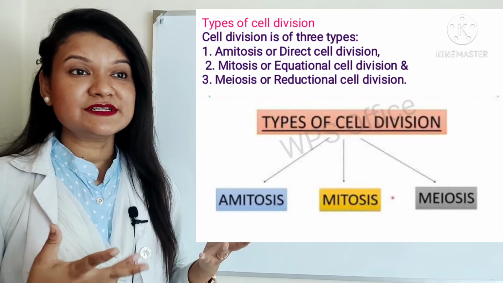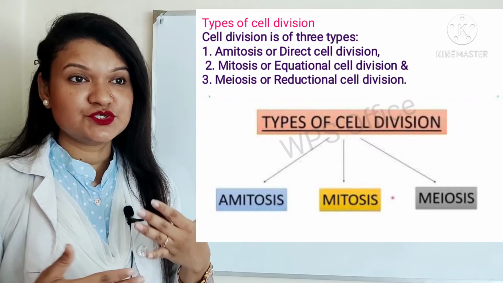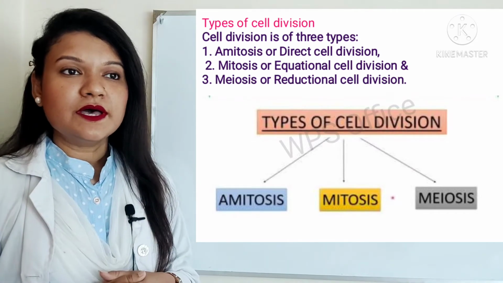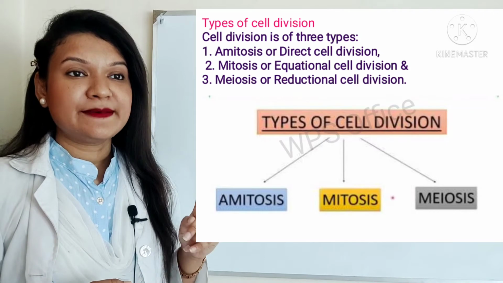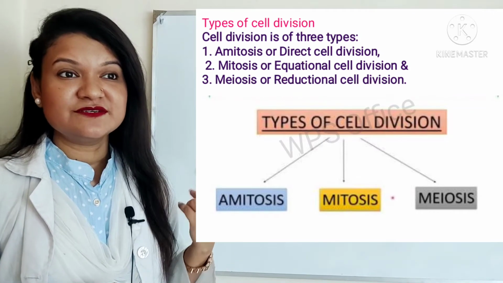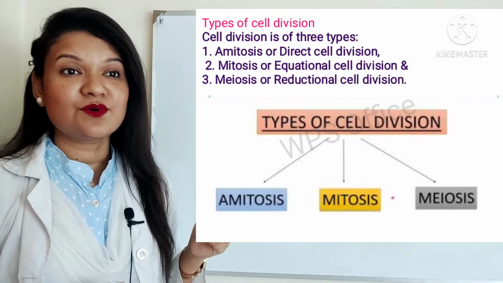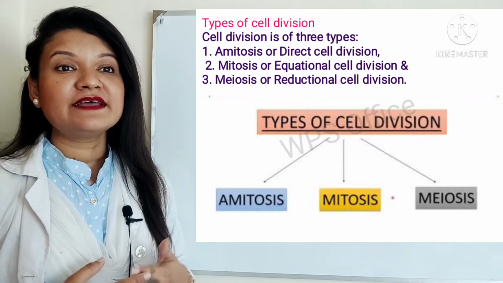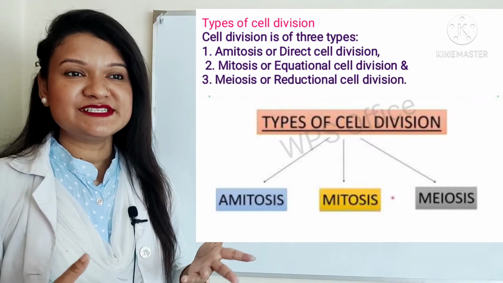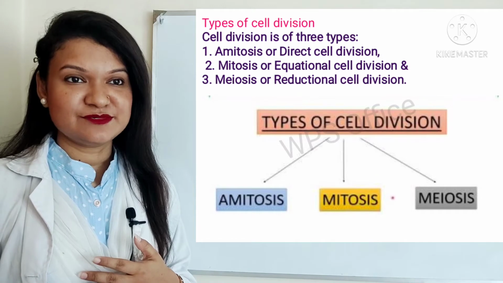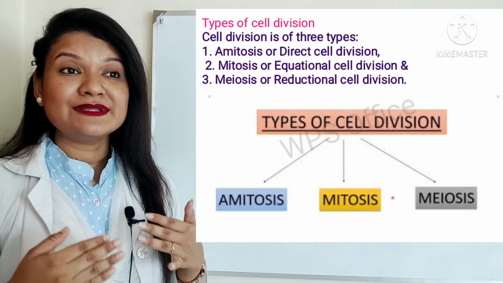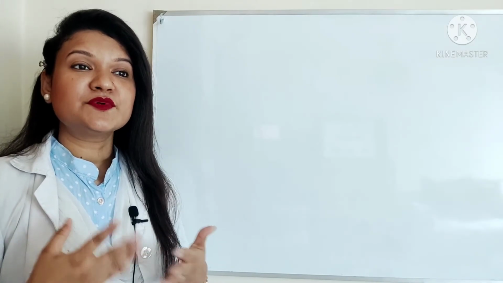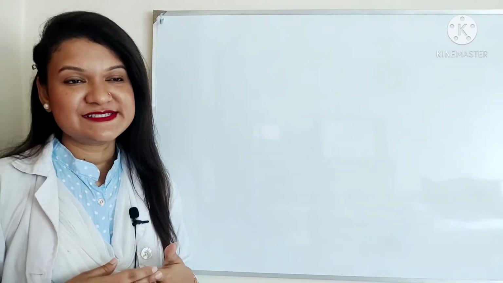In indirect cell division, mitosis and meiosis happen. So number 2 is mitosis or equational cell division, and number 3 is meiosis or reductional cell division. Today I will describe the process of amitosis cell division.